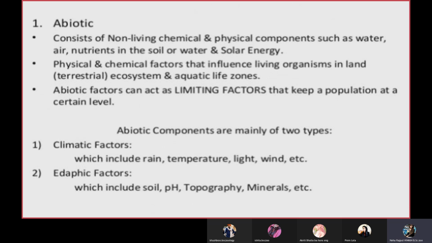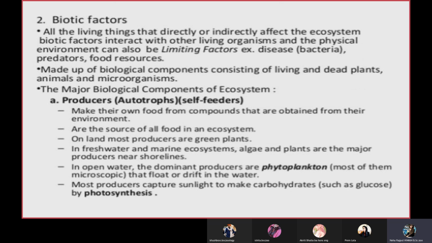Next is abiotic factors. As I told first, abiotic factors consist of non-living chemical and physical components like water, air, nutrients. The physical and the chemical factors that influence living organisms in ecosystems and aquatic life zones. So abiotic components are mainly of two types: climatic factors and edaphic factors, which I've already explained. Next is biotic. Biotic, as I told about producers, they are the self feeders also, and in aquatic there are phytoplanktons, and in terrestrial there are plants.